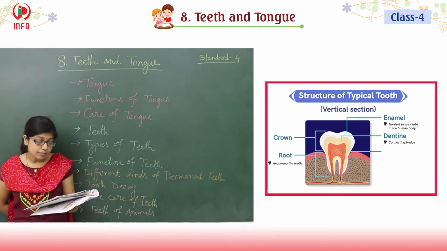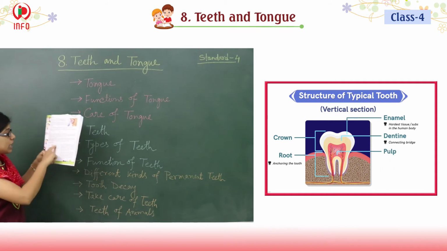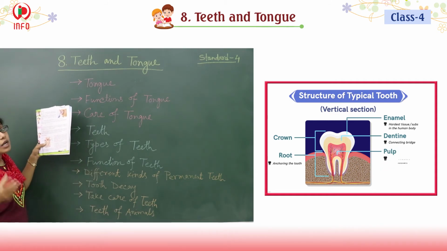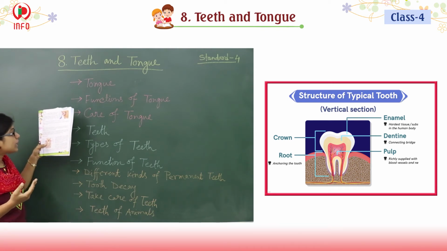So enamel is the outer white covering of the teeth. See here, enamel is which color? White color, and that one is the outer cover also.